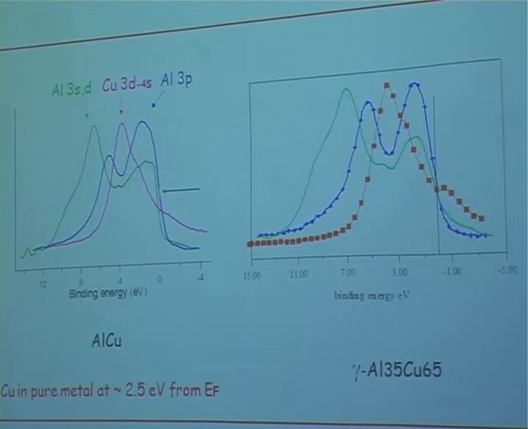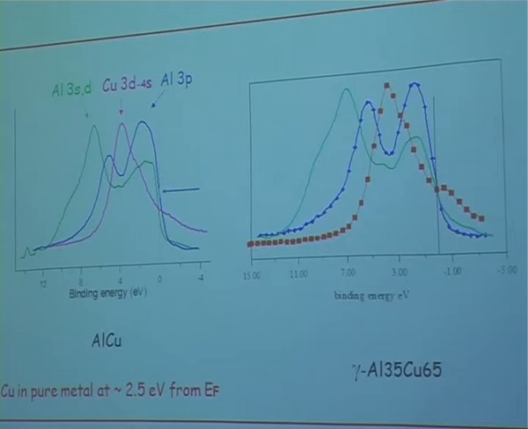They overlap, so in the same space of energy there is some covalency in this part of the valence band. And here the interaction between the aluminum and copper is a repulsive interaction which separates the states. The same is true for this gamma phase, with some details which change from one sample to the other, but globally, roughly, it is the same kind of interaction.